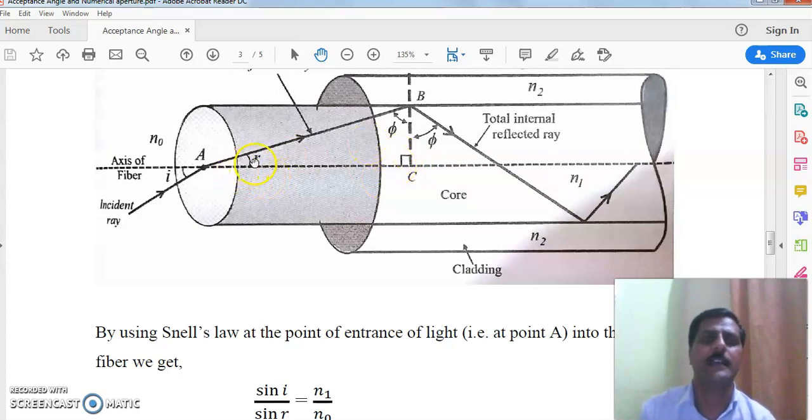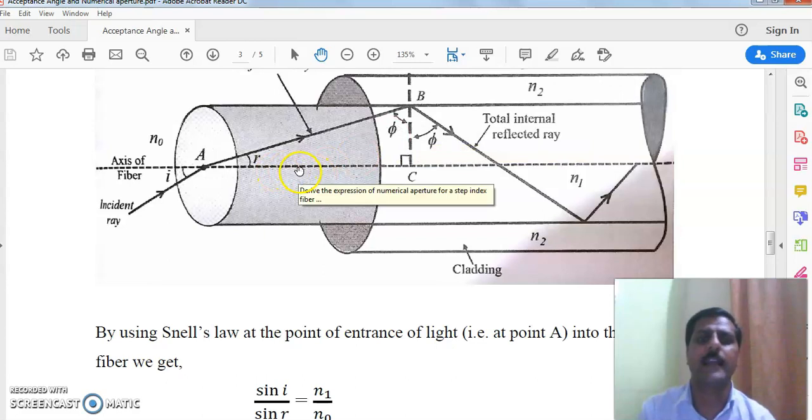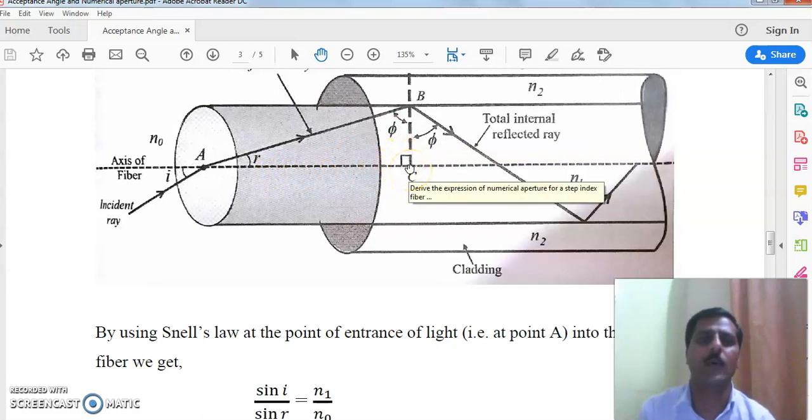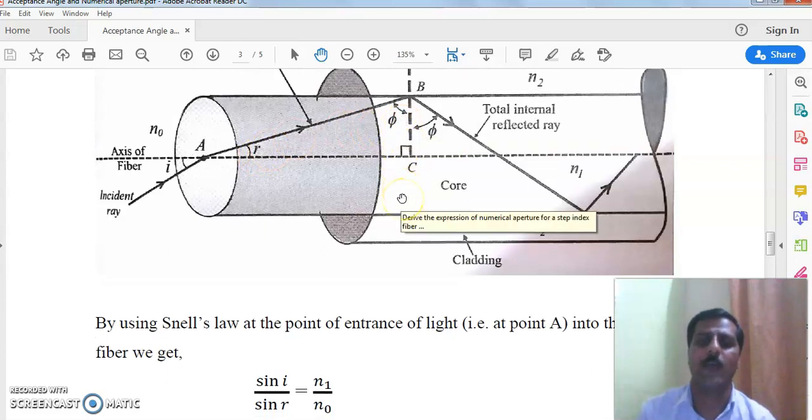This angle at A is r, the refracted angle, and this angle at B is phi. So in this right angle triangle ABC, one of the angles, C, we know is 90 degrees, and the sum of these three angles is 180 degrees. If we want to find the angle of refraction r, it is equal to 90 minus phi.